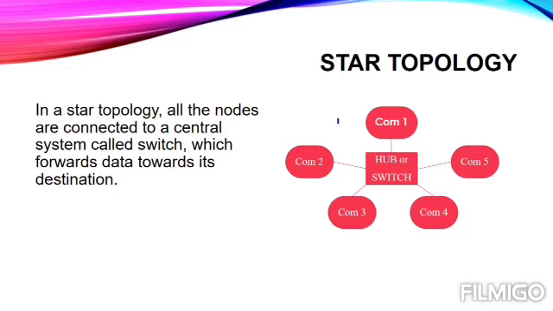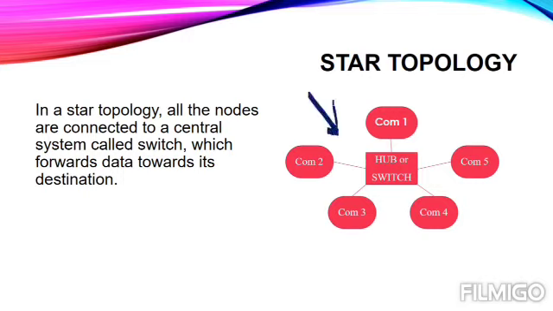Well, now let's read. In a star topology, all the nodes are connected to a central system called a switch. It can be a hub or switch, which forwards data towards its destination. So what generally happens is we just have to send our data from the computer to the hub or switch, and then the hub or switch can easily pass on the data to the other computers. And one more best thing is that this star topology is generally very secure in nature.